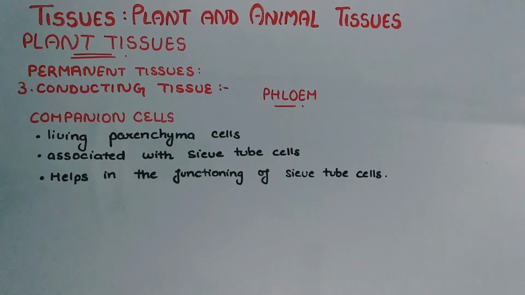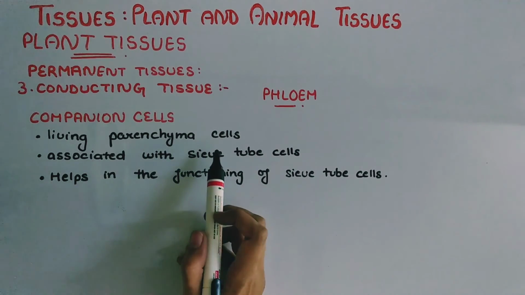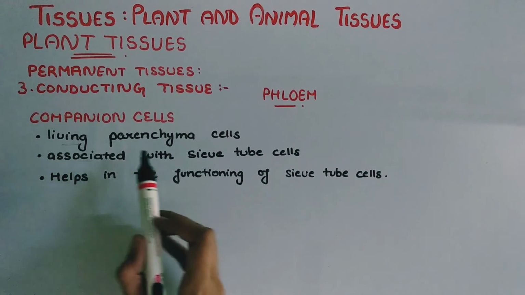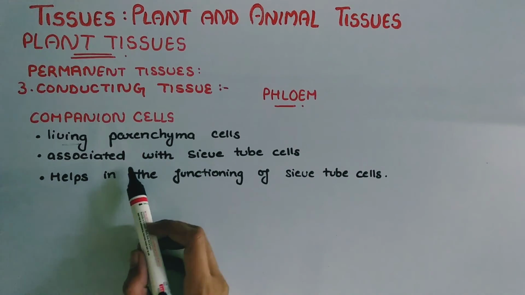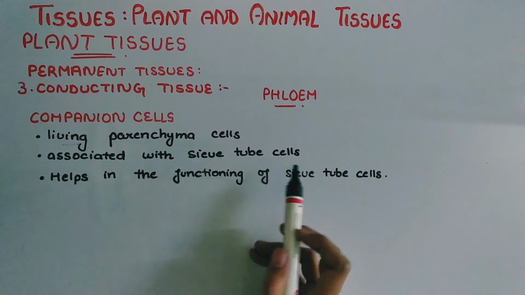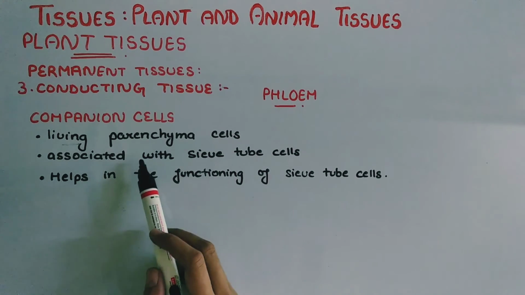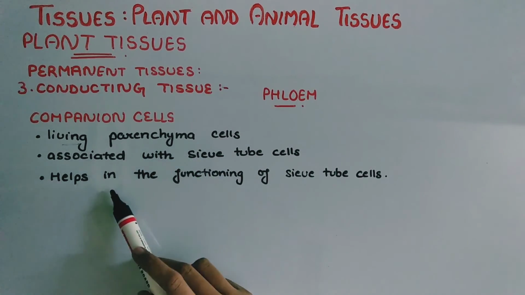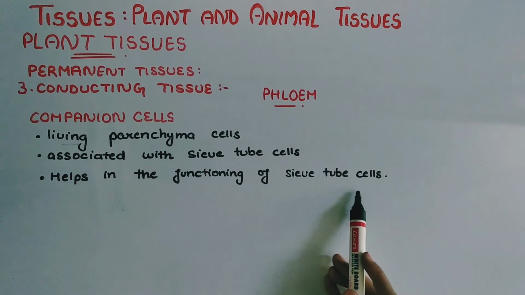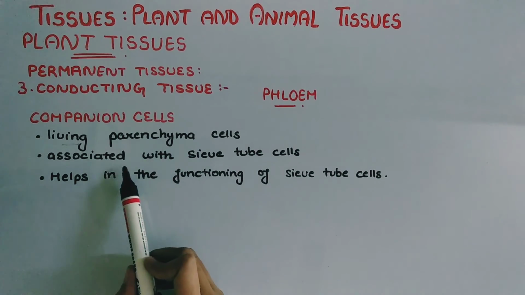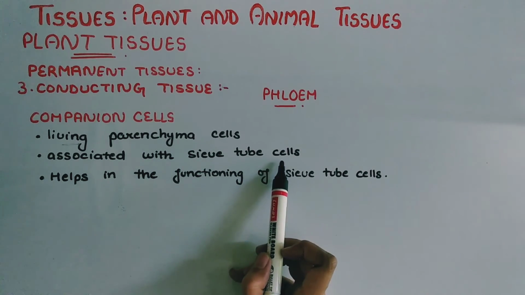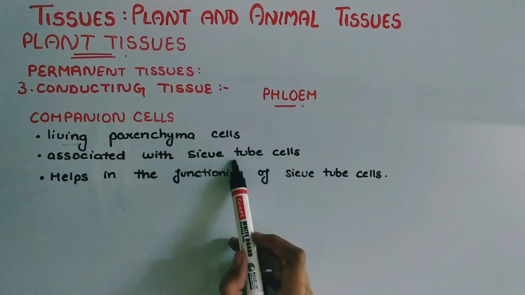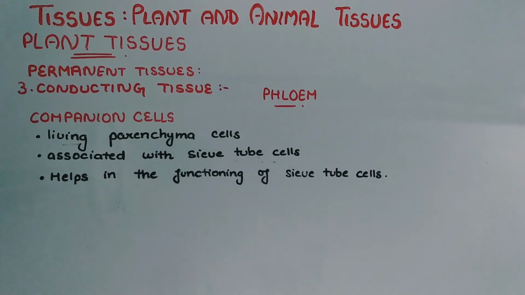Next component of phloem tissue is companion cells. Companion cells are living parenchyma cells. They are associated with sieve tube cells, meaning both function together. They help in the functioning of sieve tube cells in the transportation of food from leaves to every other part of the plant.